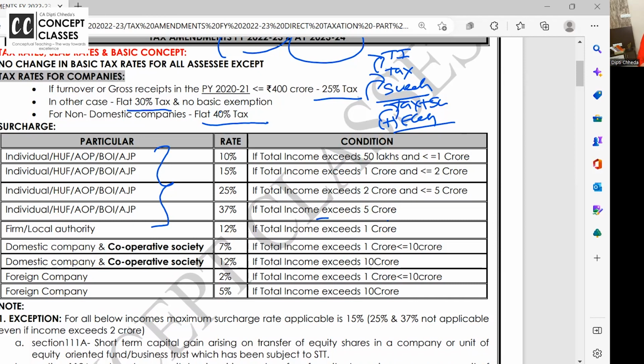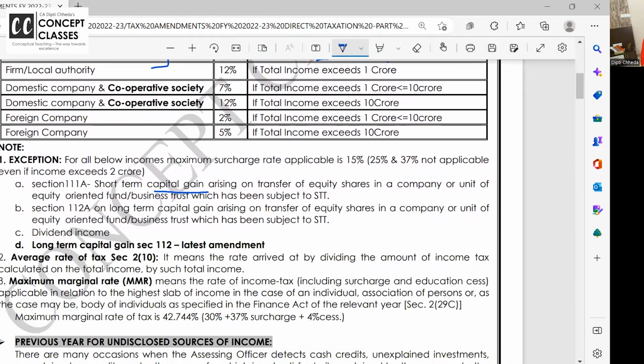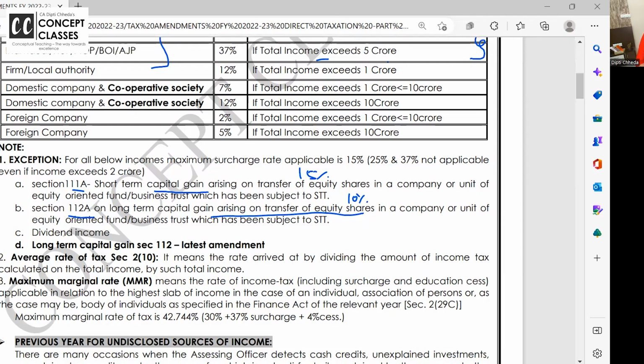Now, till last year, there were 3 cases wherein the higher surcharge rates of 25% and 37% were not applicable. What are they? Short-term capital gain on listed shares on which STT is charged, 15%. Long-term capital gain on listed shares, 112A, on which 10% is the tax, above 1 lakh, up to that exempt, and then 10% tax. And dividend income. I hope all of you remember DDT is washed out, and all the dividend you receive is taxable in income from other sources.